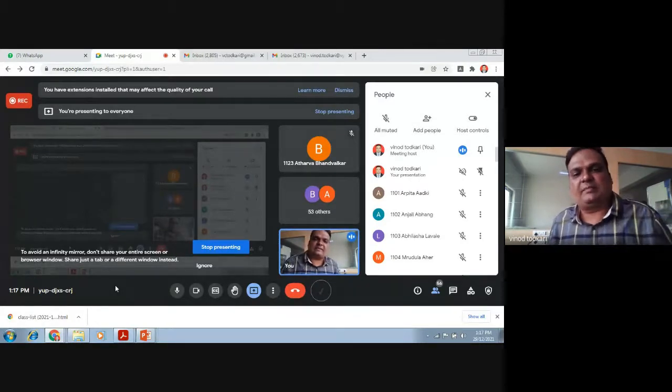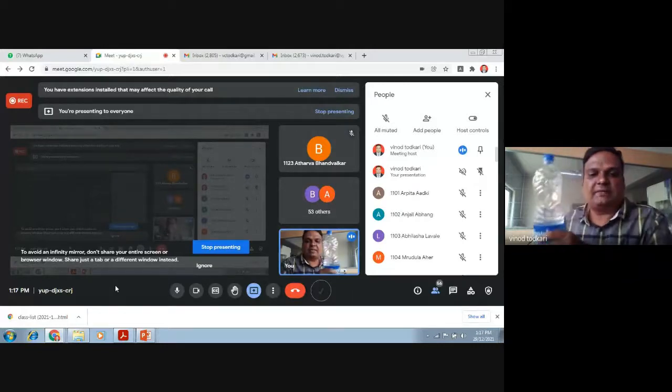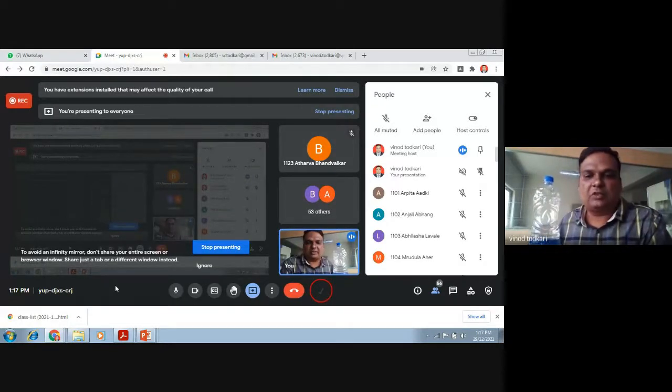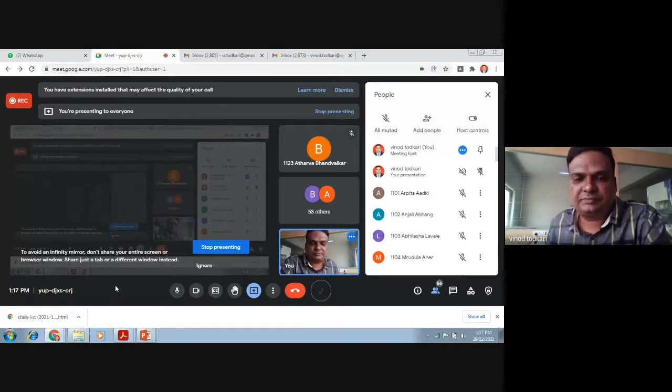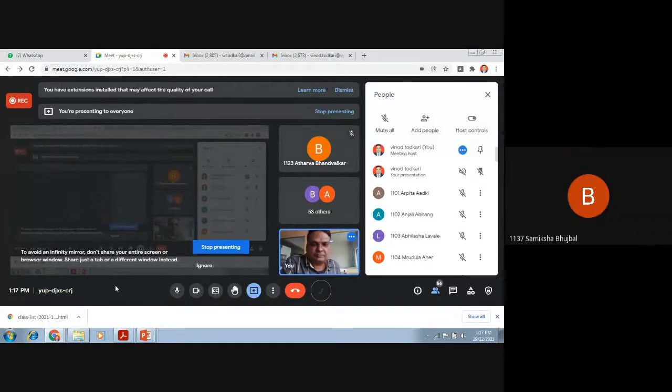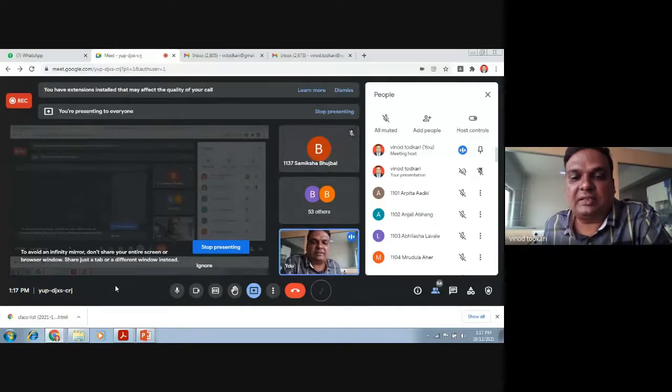So if I fill the same bottle with mercury, and if I keep it on a weighing pan, how much will it weigh? 13.6. Excellent. It will weigh 13.6 kg.